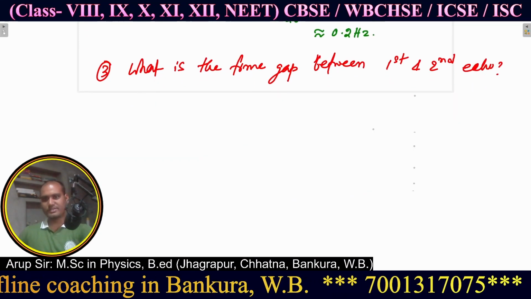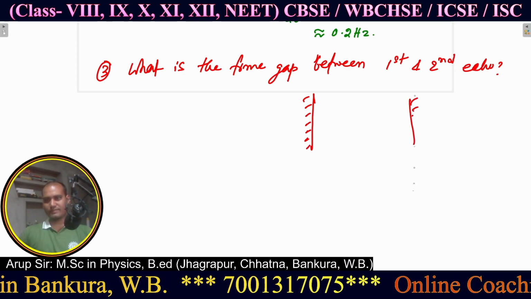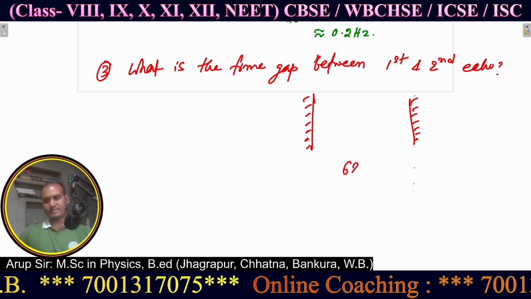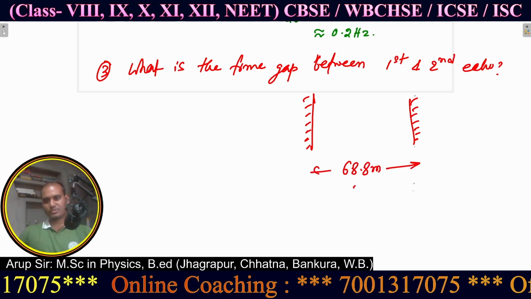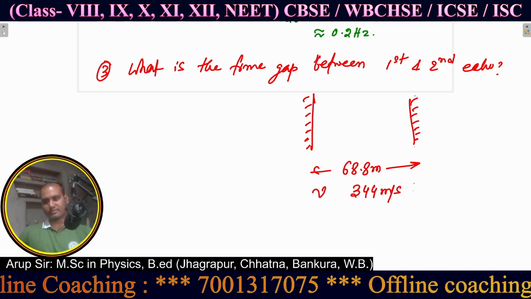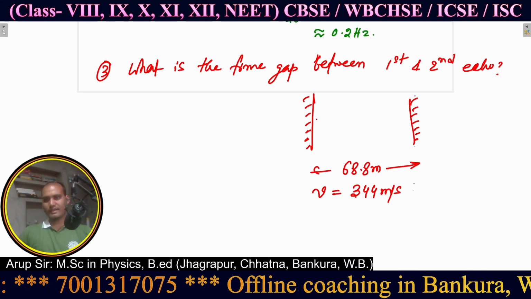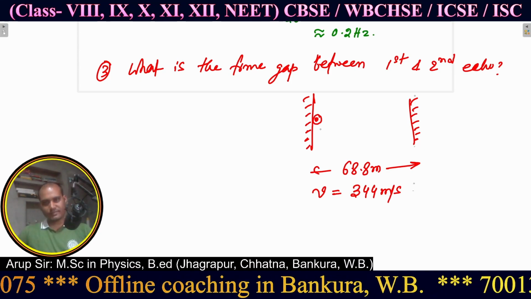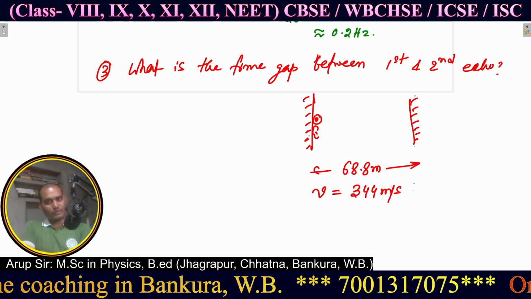The conditions given are that two cliffs are there, the separation between them is 68.8 meter, and 344 meter per second is the speed of sound in air. The source is placed here, and the observer is also at this position. So what is the time gap between the first and second echo?